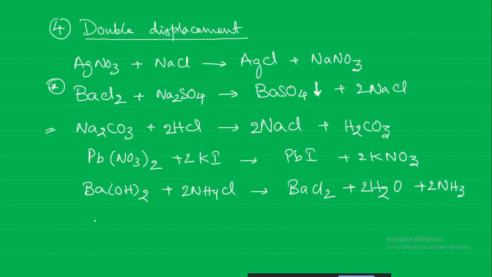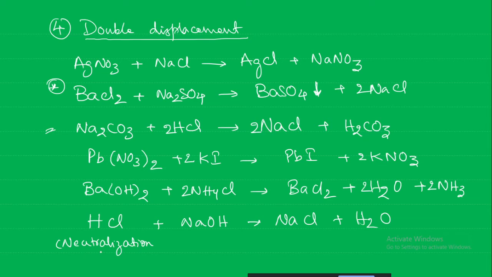What about neutralization reactions? For example, acid and strong base neutralizing each other to form salt and water. Neutralization reactions are also examples of the double displacement reaction.